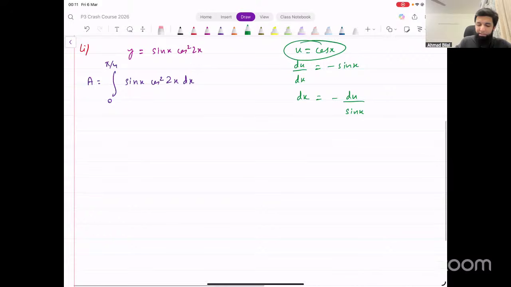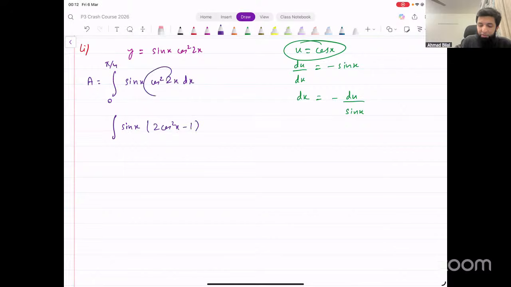Now let's do those substitutions. u equal to cos x. We don't even have a cos x here. So we first of all need to get that cos x. How do we get that? Use the double angle identity for cos. We can use the one that has cos in it. That's 2 cos square x minus 1, right? So I've replaced cos 2x with 2 cos square x minus 1. I can write it like this.